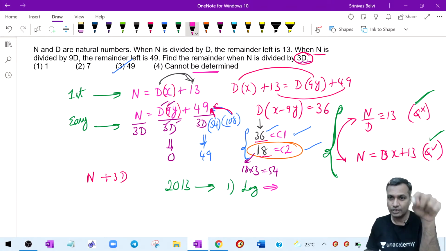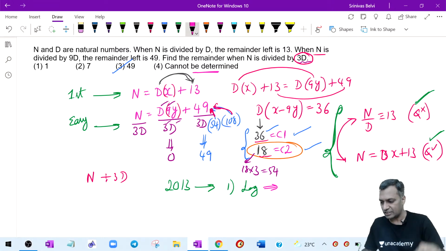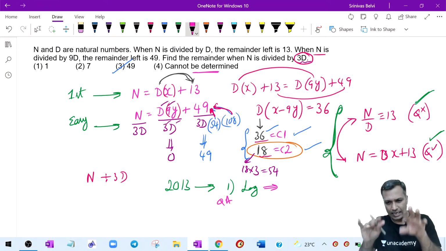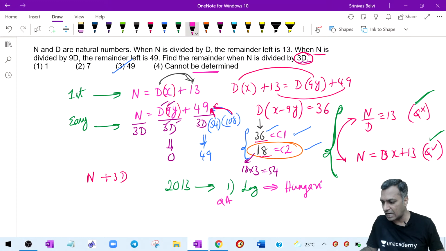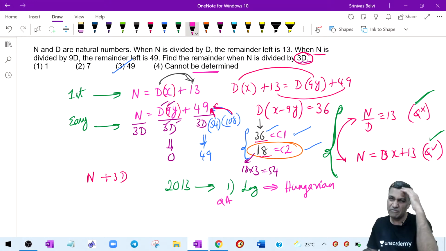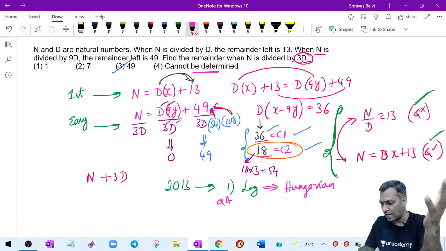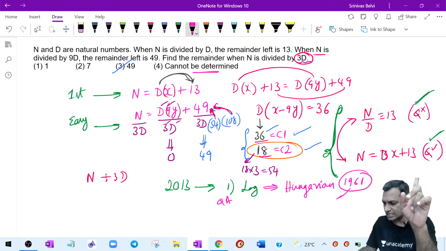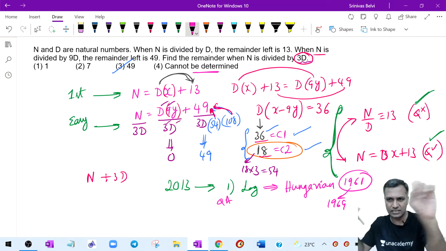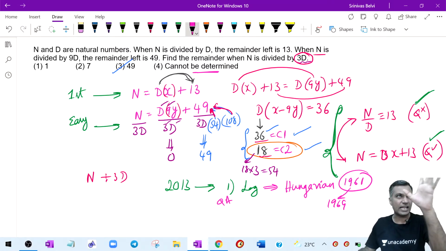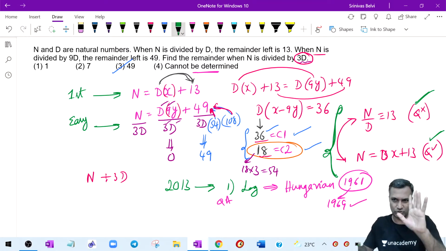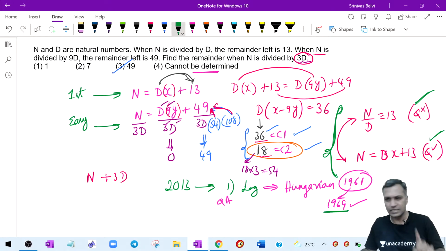Then I came back. See, the questions you don't solve, it's the quant section I'm talking about, the QA section of the 2013 paper. I just came back and Googled it. It was a Hungarian Olympiad question. Difficult one, man. Hungarian Olympiad 1961 paper, I don't remember either 1961 or 1969. In all likelihood, I think 90% it's the 1969 Hungarian Olympiad question paper.